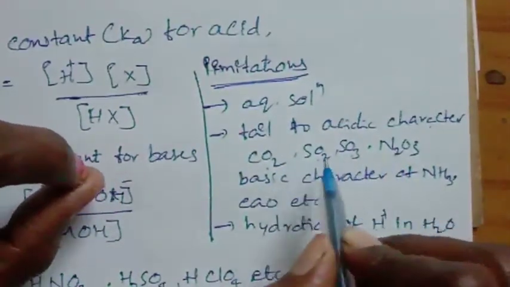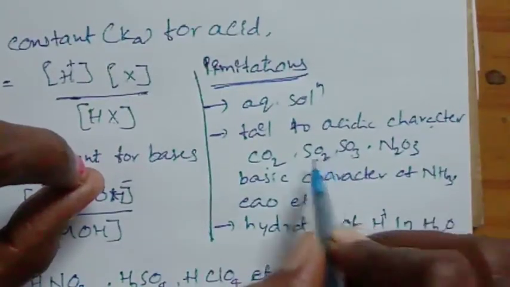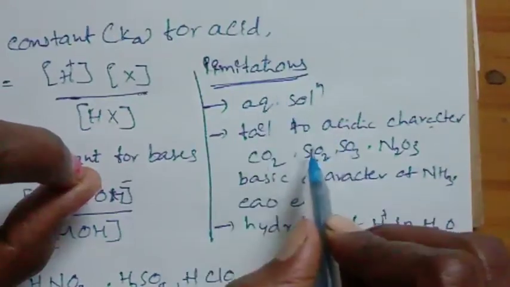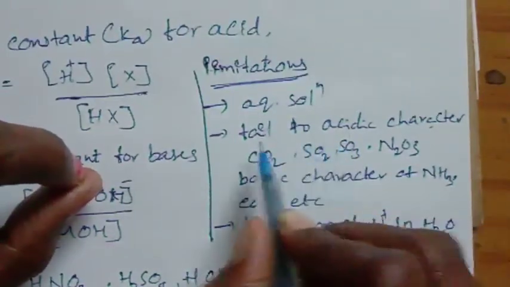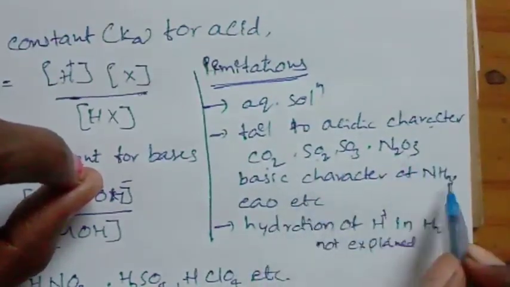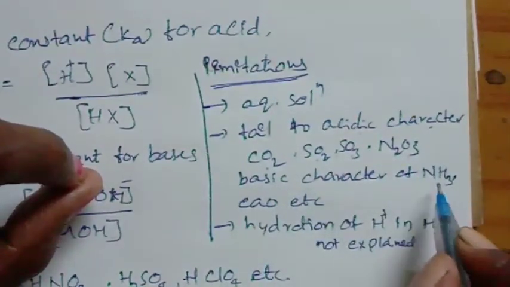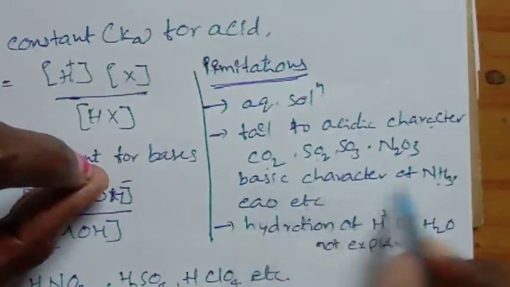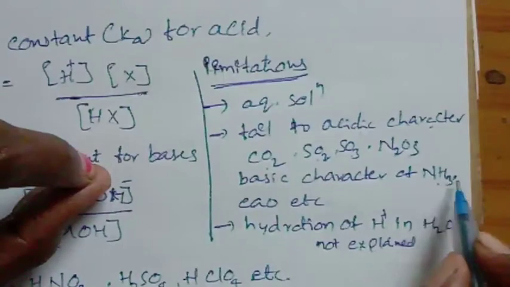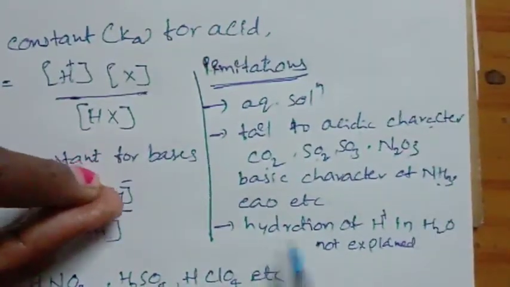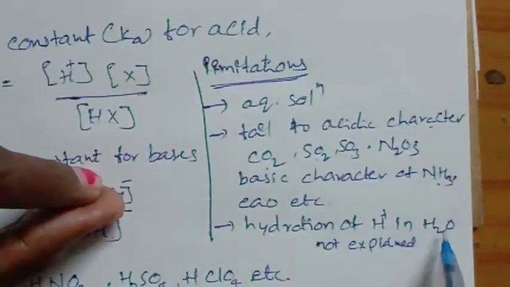It also fails to explain the basic character of ammonia and CaO, calcium oxide, etc., which do not produce OH minus ions. Also, hydration of H plus ions in water is not explained in this theory.